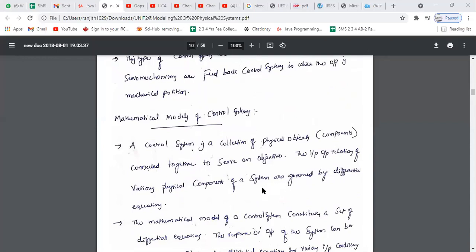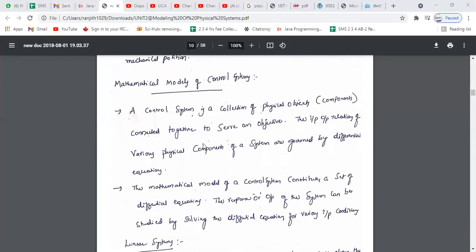Now we'll discuss mathematical modeling. It is very important, and it is the starting point of the mathematical analysis in our entire syllabus. From here, the whole mathematical part starts, right? Mathematical modeling of a control system. We know that a control system is nothing but a collection of components or objects which are connected in a sequence to perform a task.